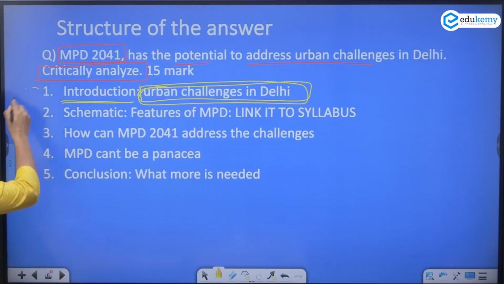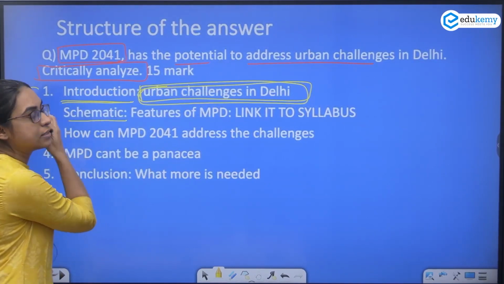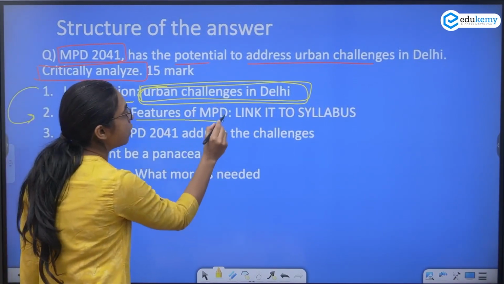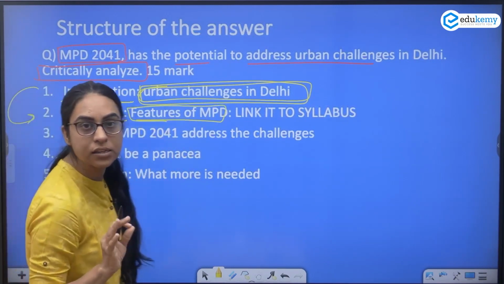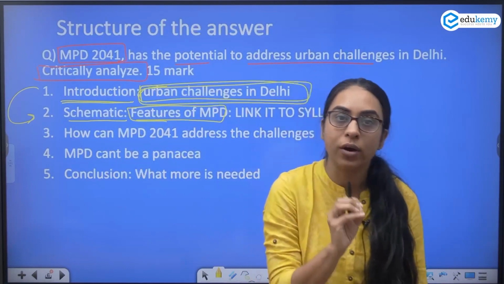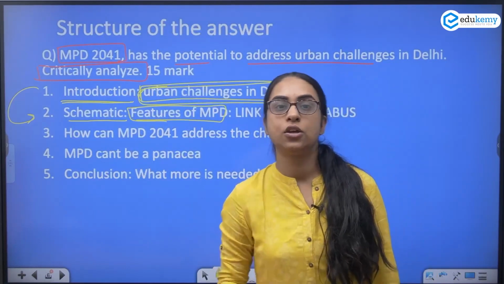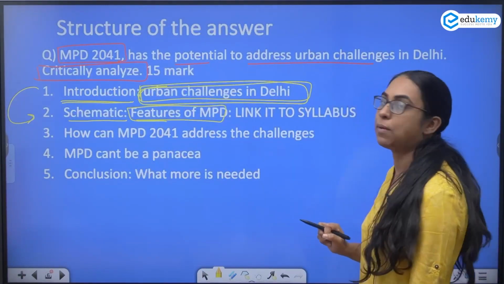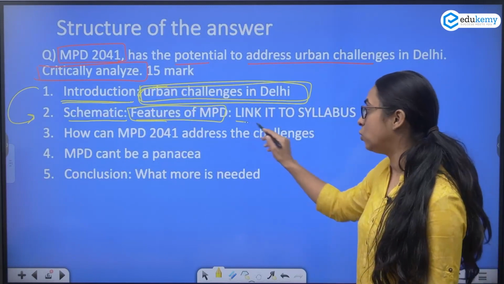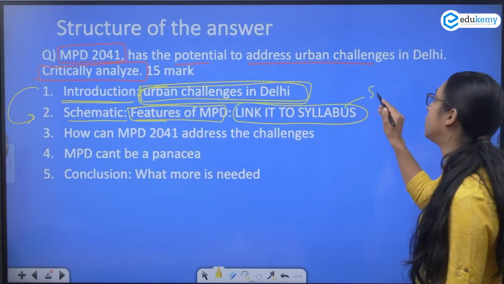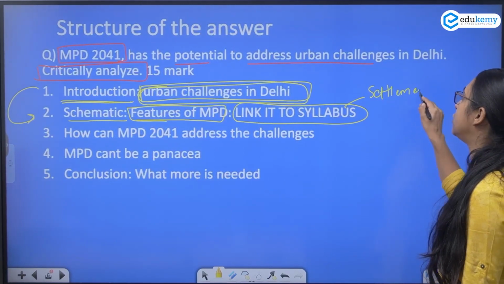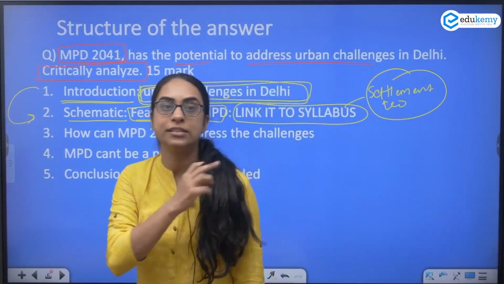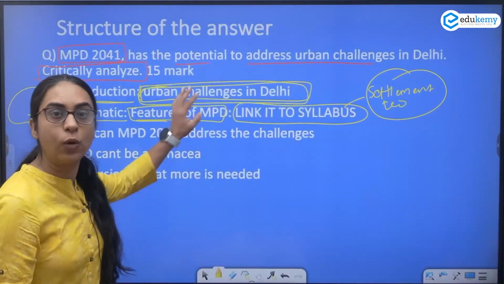We know that in geography answers, after the introduction, there should be a schematic. In this, you can mention the features of MPD. Has this been asked? Has the features been asked? No. If you show it in the diagram, will you get extra marks? Yes. So the features of MPD in a schematic can be shown after the introduction as a part of the diagram. Try to link it to the syllabus. This question is from settlement geography. So try to use the terms that can be used from settlement geography in this answer. We will see what terms can be used.